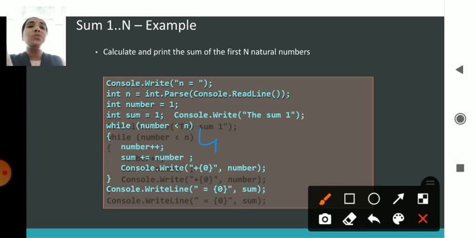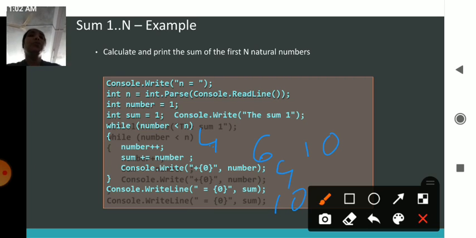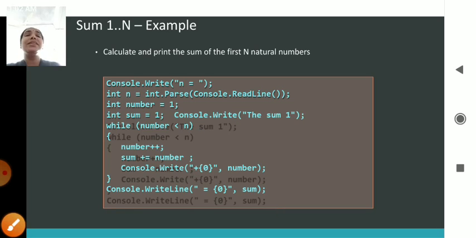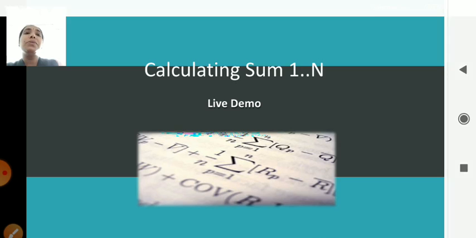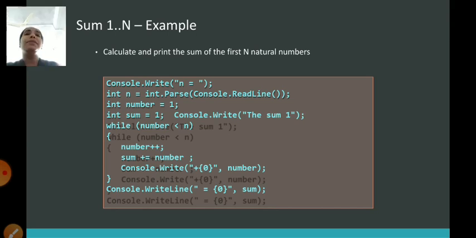The sum is what? The sum was initialized to 6, so sum equals 6 plus 4, which is 10, but the number is 4, so the number printed is 4 and sum becomes 10. Like that the loop runs multiple times. It will be checking for the condition. The number is 4 now. Next I have taken 5. 5 less than 5, no, so it will come out of the loop and it will print that particular